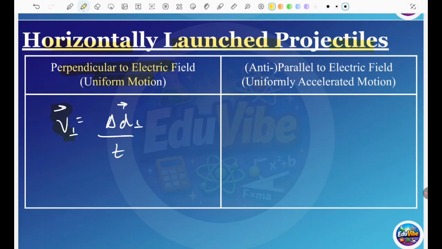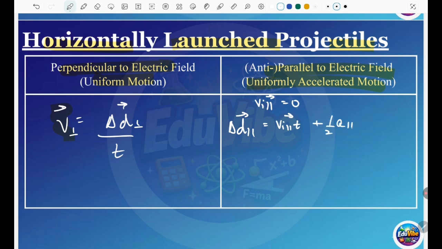But when we have uniformly accelerated motion anti-parallel to the electric field, the initial velocity parallel, v_i parallel, is 0. When we use the kinematic distance formula, delta d parallel equals v_i times t plus half a parallel t squared, the first term comes to 0.